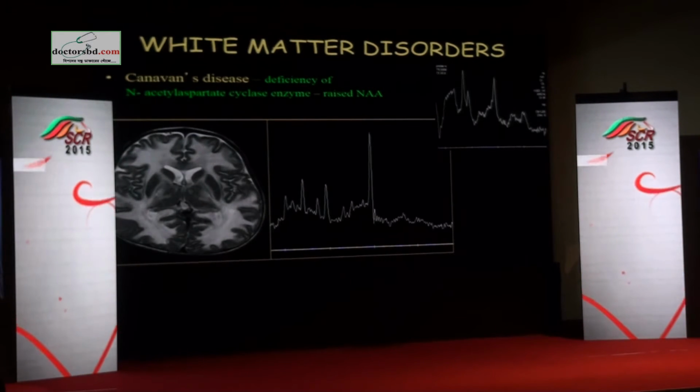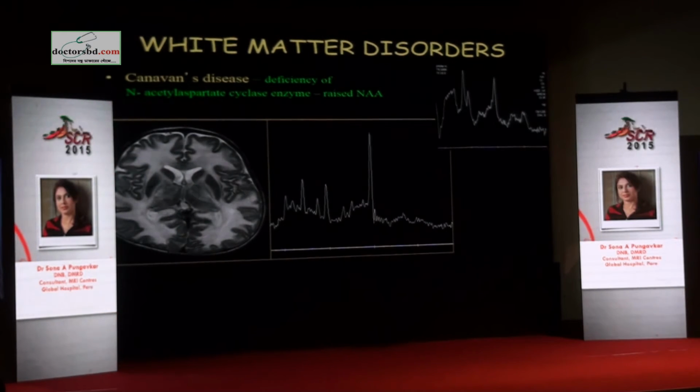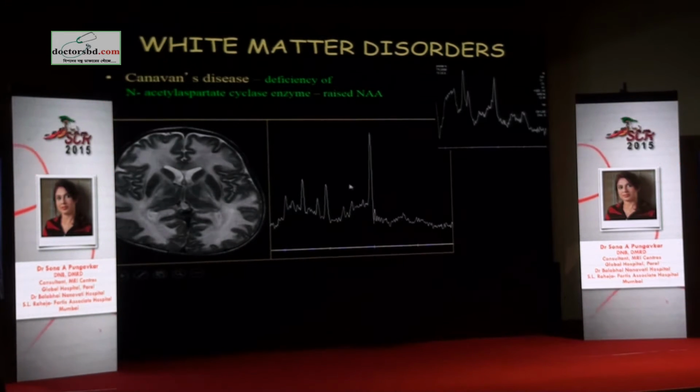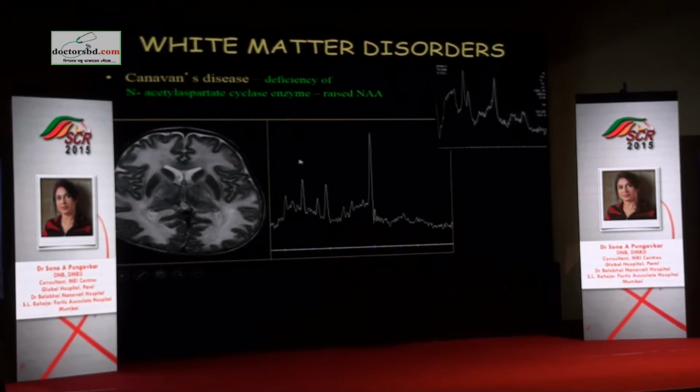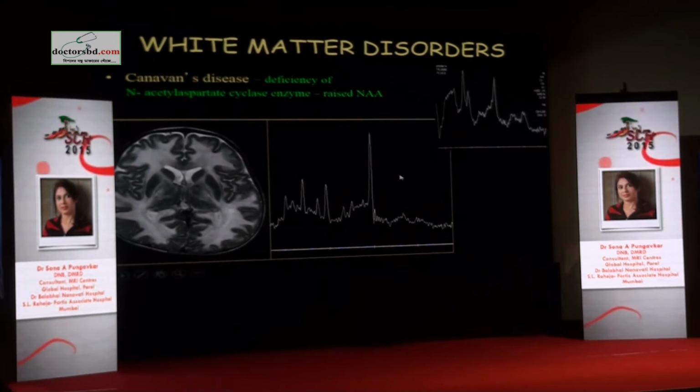MR spectroscopy has a role in white matter disorders only to differentiate Canavan's from other types of leukodystrophy. In Canavan's, there is accumulation of NAA. So this is the only condition in which NAA levels go up. In all the other conditions, you have NAA reduction. Every time there is demyelination or dysmyelination, NAA goes down.